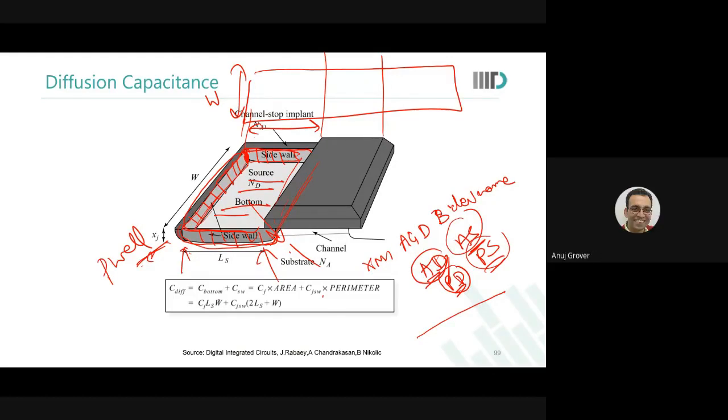In the case of the gate, the channel capacitance and the overlap capacitance were part of C gate. So when we talk about CSB and CDB, is diffusion capacitance what contributes to those, because we have the junction forming between the source and the bulk? Yes, this is CSB and CDB. You are right, because this is because of the junctions that exist between drain and bulk and source and bulk.